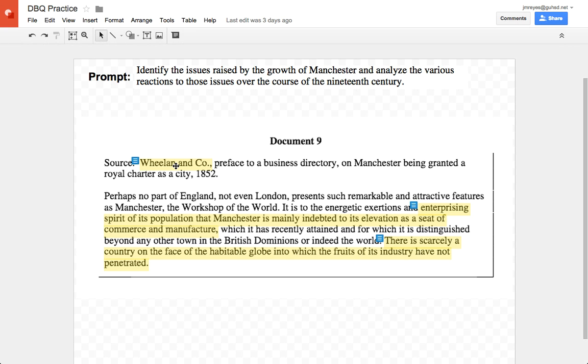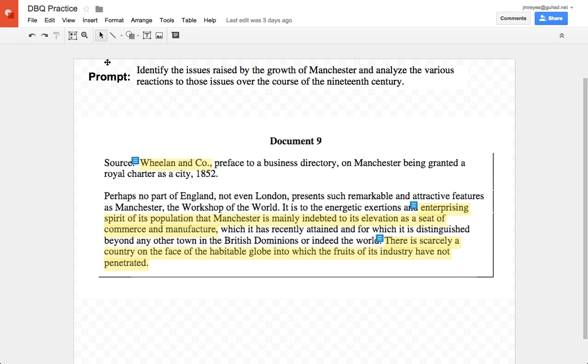And grouping is one of the first things you want to do with your documents because it will help you form your thesis and organize the documents into your body paragraphs. So what I have here is a drawing with a prompt on it and then a document that related to this particular DBQ. This is actually from AP Euro, an exam a few years ago.